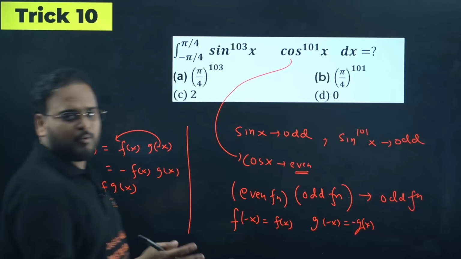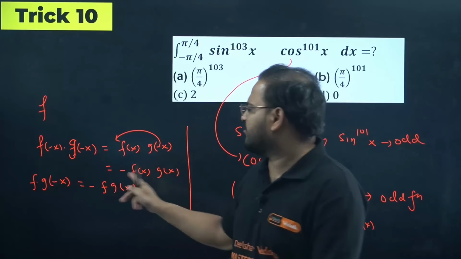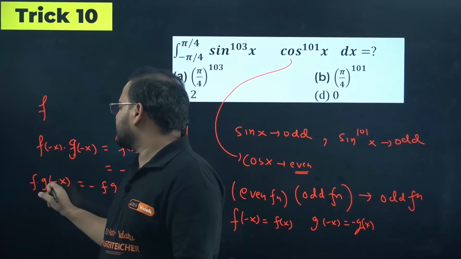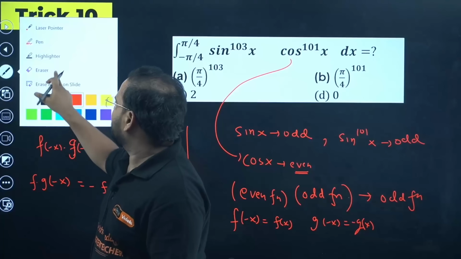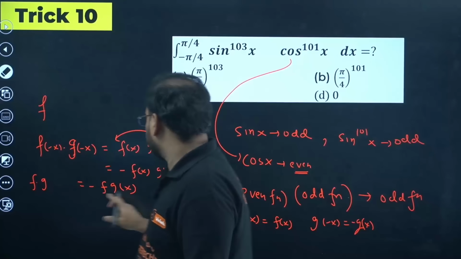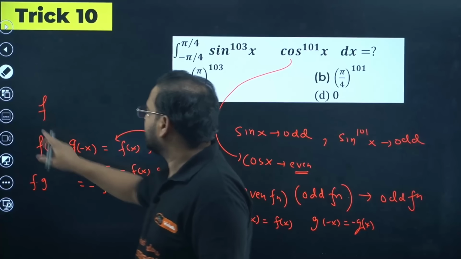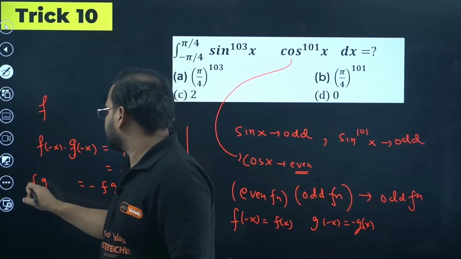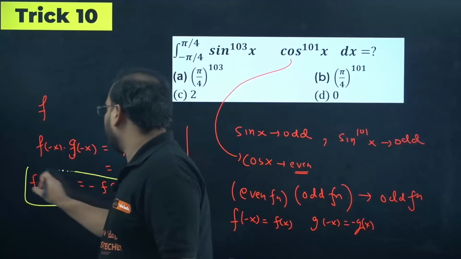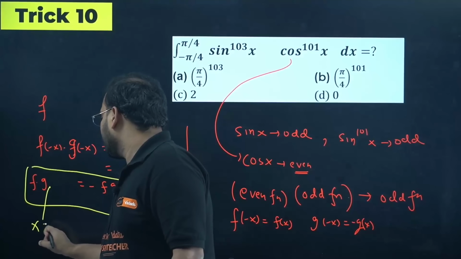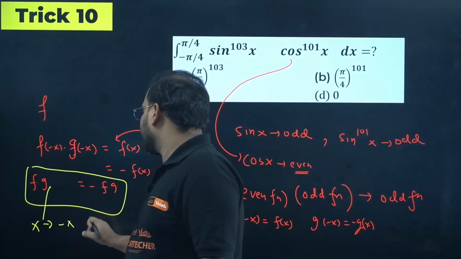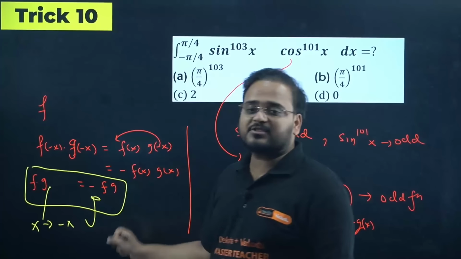Yes or no? Product or fog, whatever it is, doesn't matter. It's not fog actually. It is simply when you replace, if I want to show you without any trouble or mistakes, I'll show like this. So basically what I'm getting over here is f and g, if you operate on x equals to minus x, this becomes minus of fg.